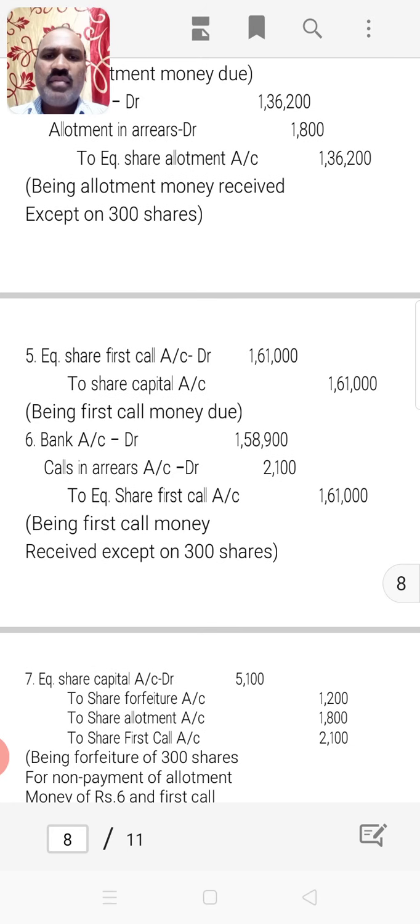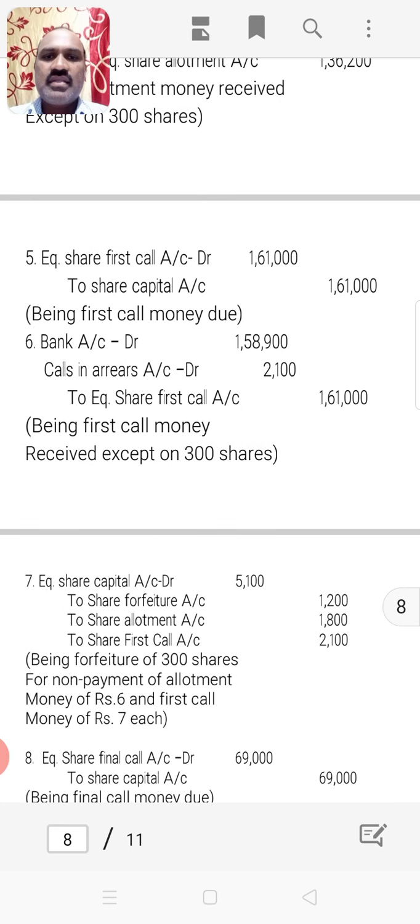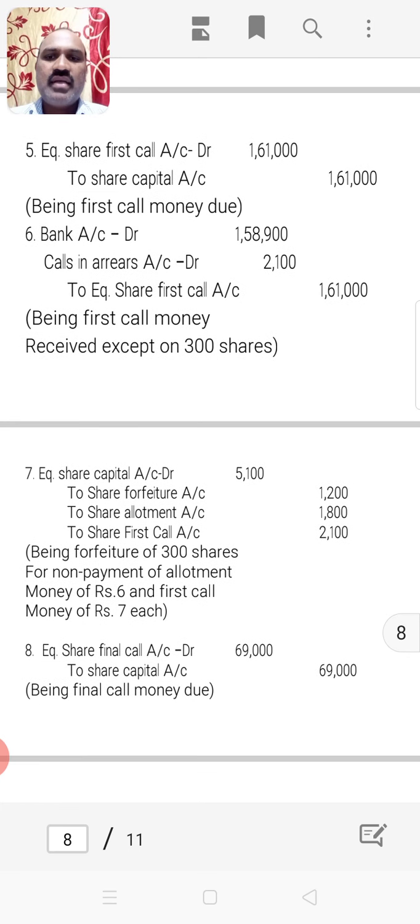Next, first call money is due on 23,000 shares at the rate of 7 rupees, so it becomes 1,61,000. That much is due, but while collecting this money, 300 shares have not paid this money at the rate of 7 rupees. Hence, only 1,58,900 is received, but still from 300 shares at the rate of 7 rupees, the amount is due, that is called calls in arrears, worth 2,100, and the total is 1,61,000. This is first call money received except on 300 shares.